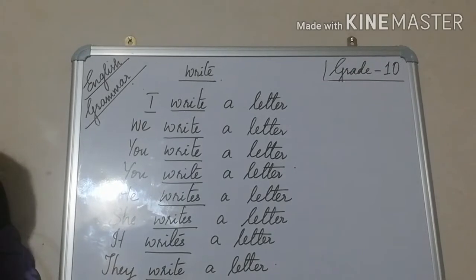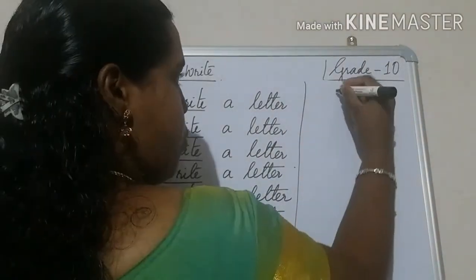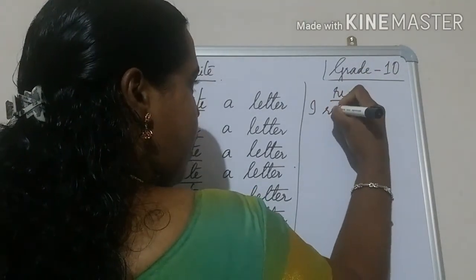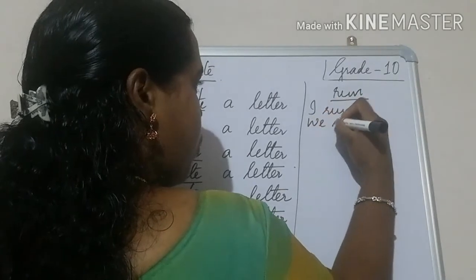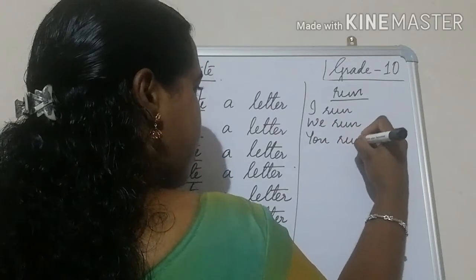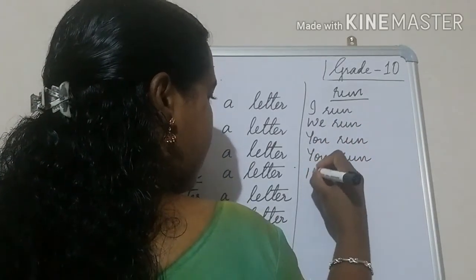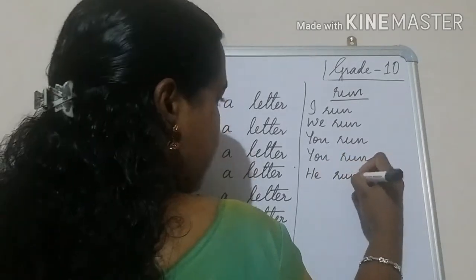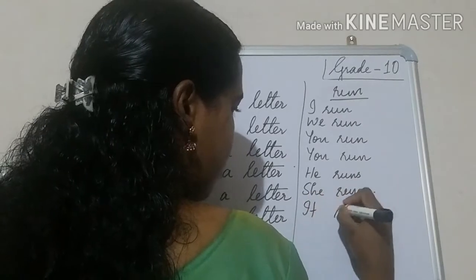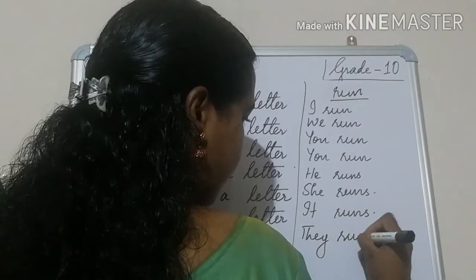One more thing, we'll do it for the verb run. I run, we run, you run, again you run, then he runs, she runs, it runs, they run.